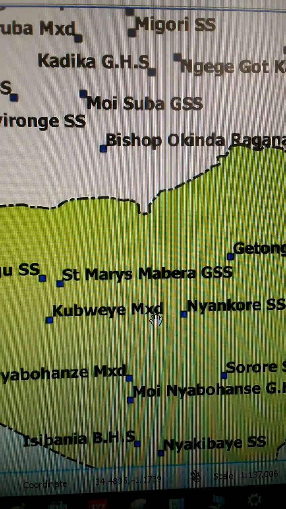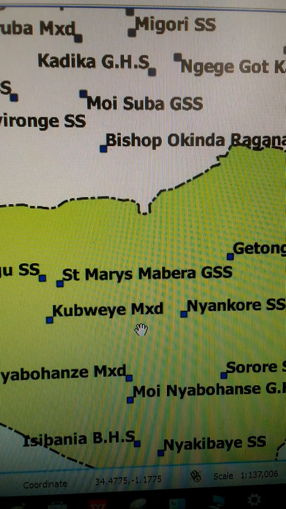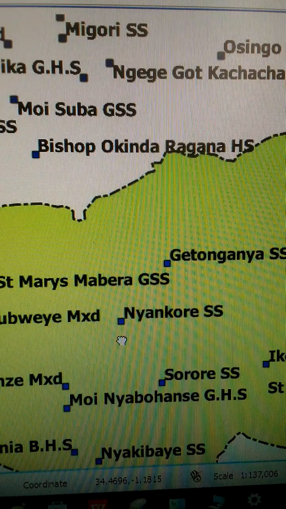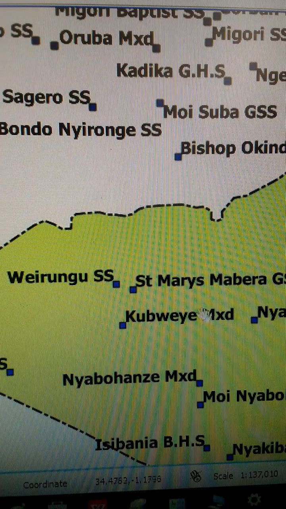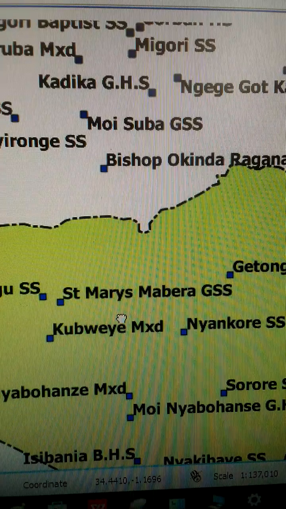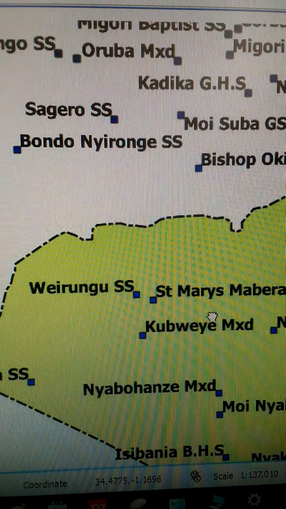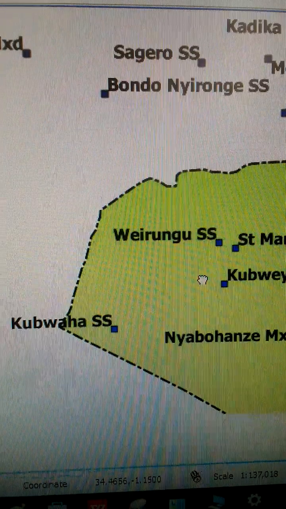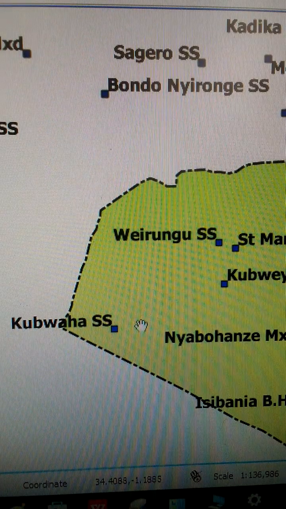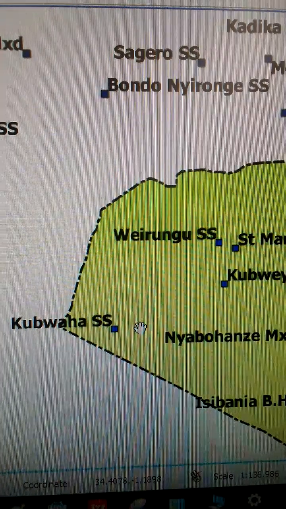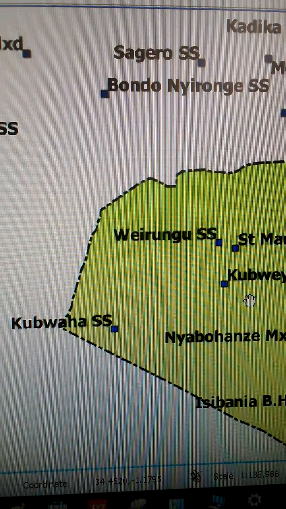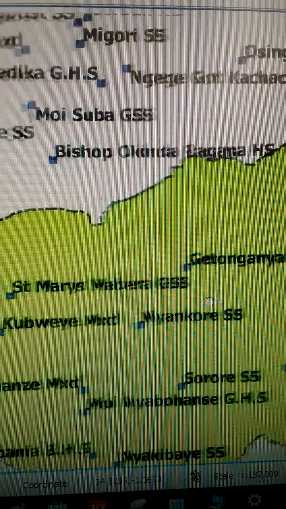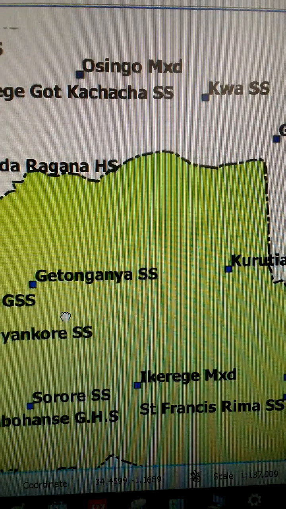There are more schools here. Kuboye Mixed Secondary School, Nyangore Secondary School, St. Mary's Mabera Girls Secondary School, and Wairungu Secondary School. Towards the west, we have Kubwaha Secondary School. Let's move towards the east.